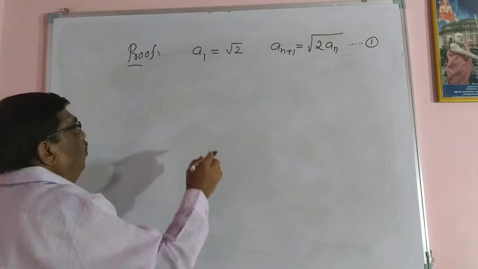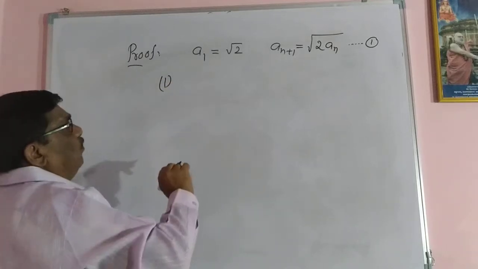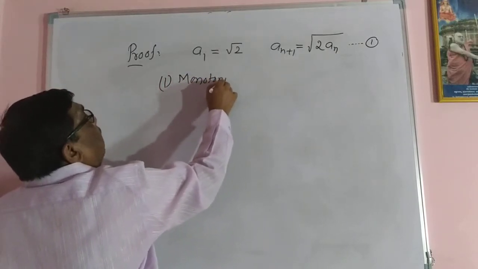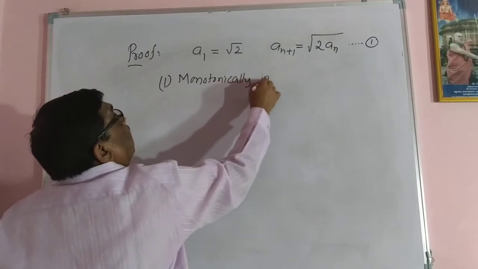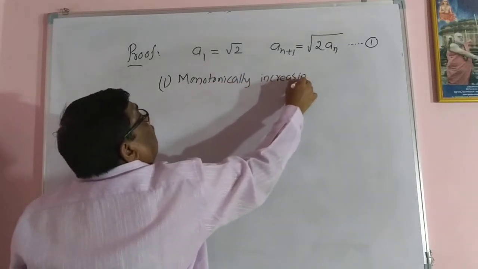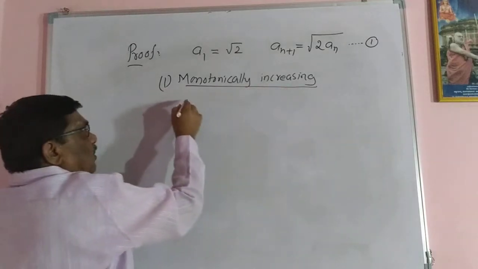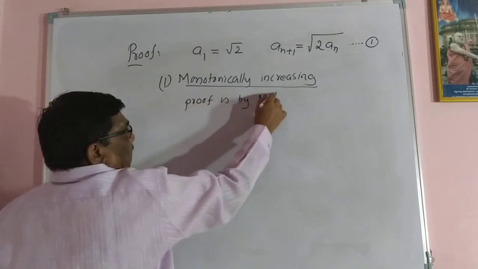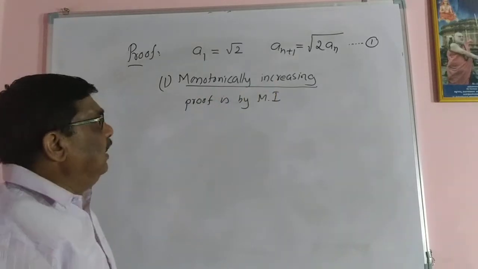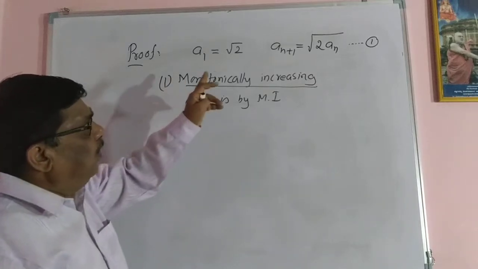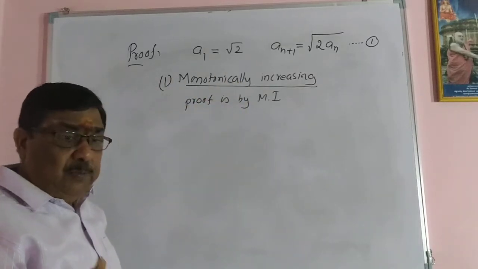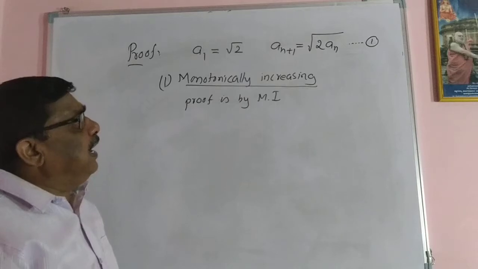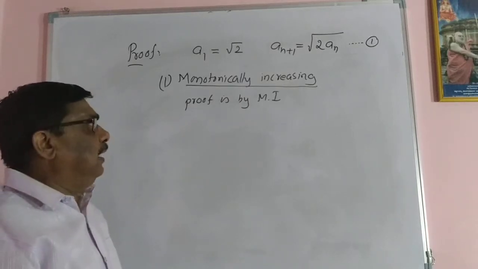Monotonically increasing sequence, proof is by mathematical induction. What does mathematical induction say? First step, verify the result is true for n equal to 1, then assume the result is true for n equal to m and verify that the result is true for n equal to m plus 1. This is mathematical induction.